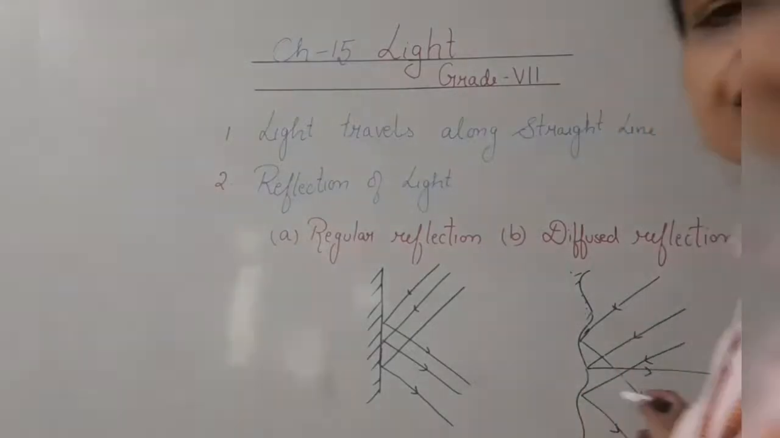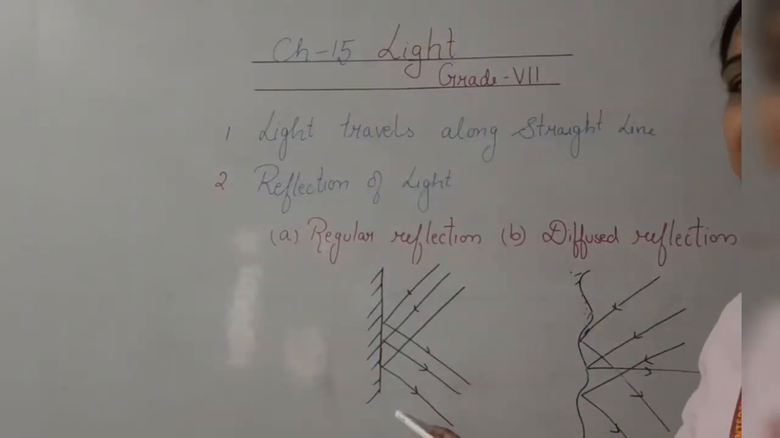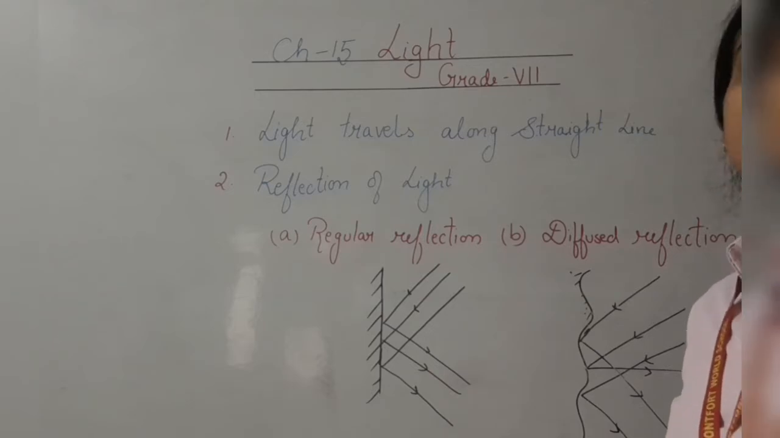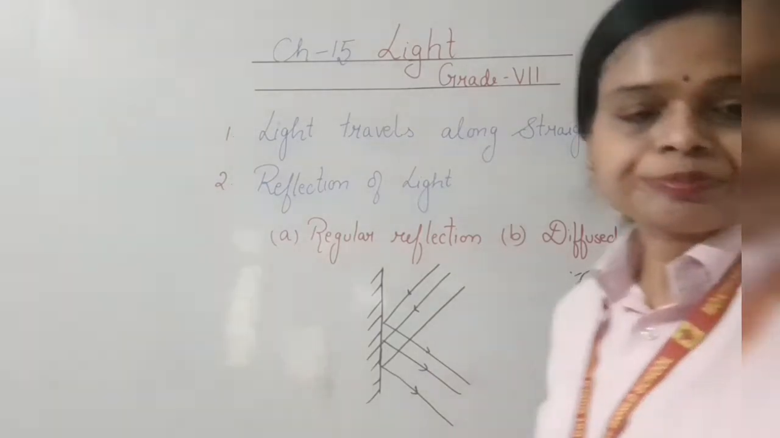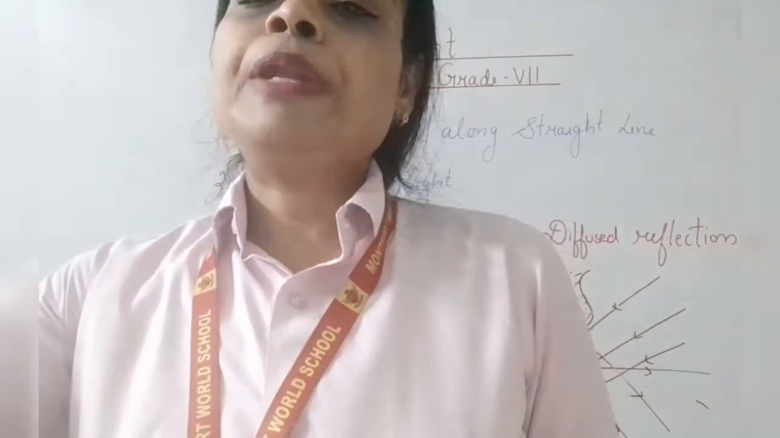Such kinds of reflections are called irregular reflections or diffuse reflections, and the other kind of reflections are called regular reflections. Next, formation of image by the plane mirror.